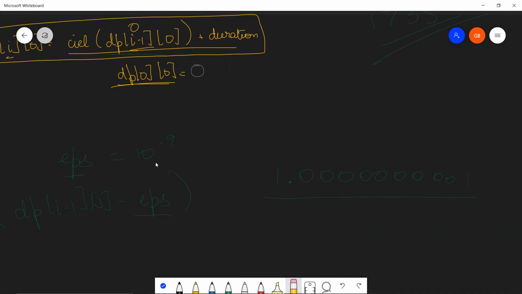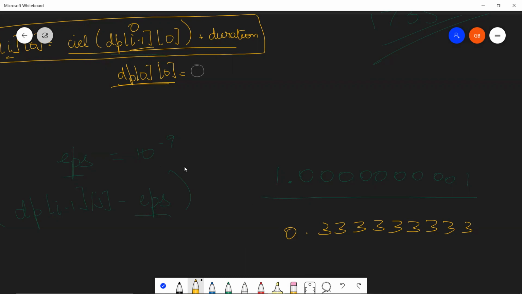Epsilon is so small that it will never matter. Suppose you were at some point which is 0.3333, and I can go on and on like this, and you subtracted 10 to the power minus 9 from this. Do you think you'll go below 0? Not a chance, right?